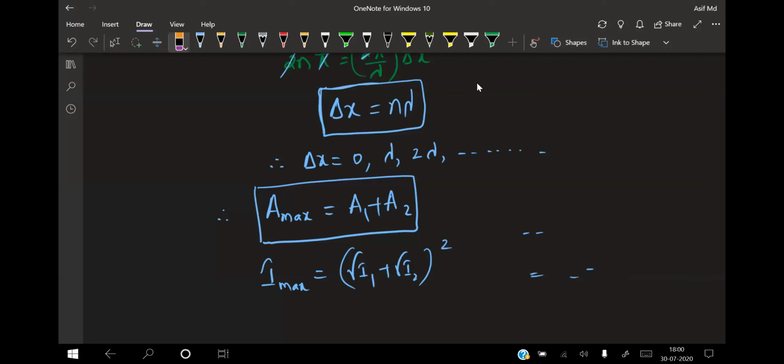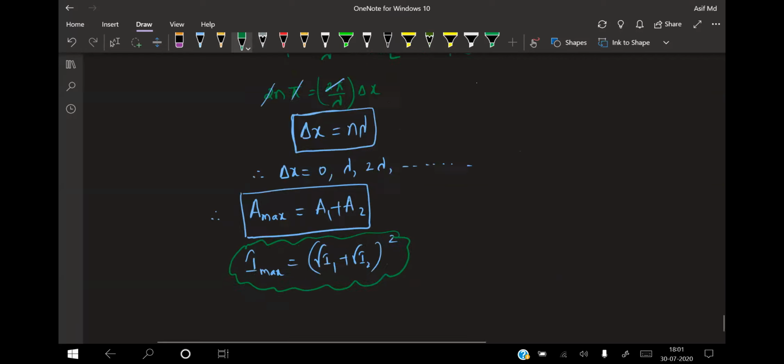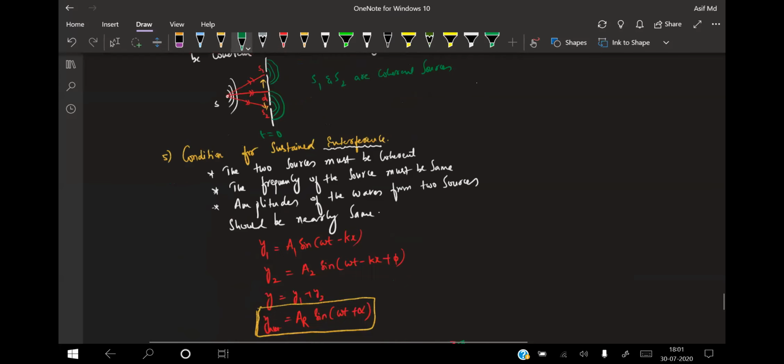So the maximum intensity I got as root of I1 plus root of I2 whole square, and maximum amplitude will be equal to A1 plus A2. So these are the 2-3 relations. You need to remember them very importantly. I'll come back once again.